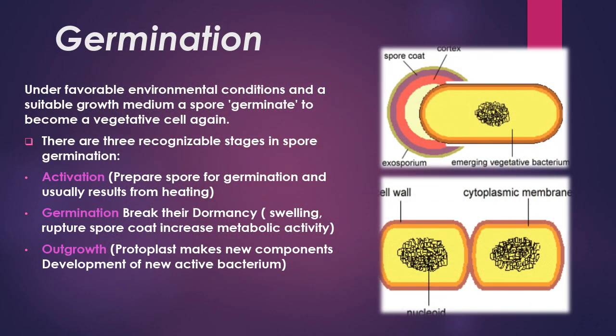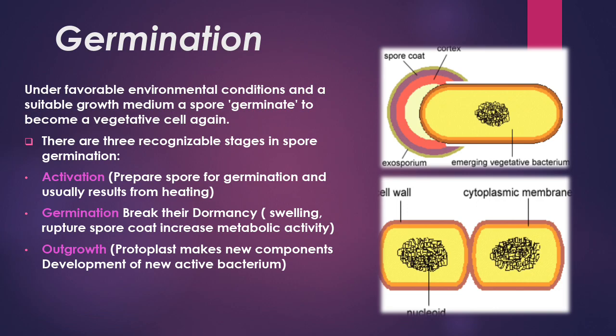Germination you can observe here in the diagram. Under favorable environmental conditions and a suitable growth medium, a spore germinates to become a vegetative cell. There are three stages in spore germination. Number one is activation. In this, the spore prepares for germination, usually as a result of heating.